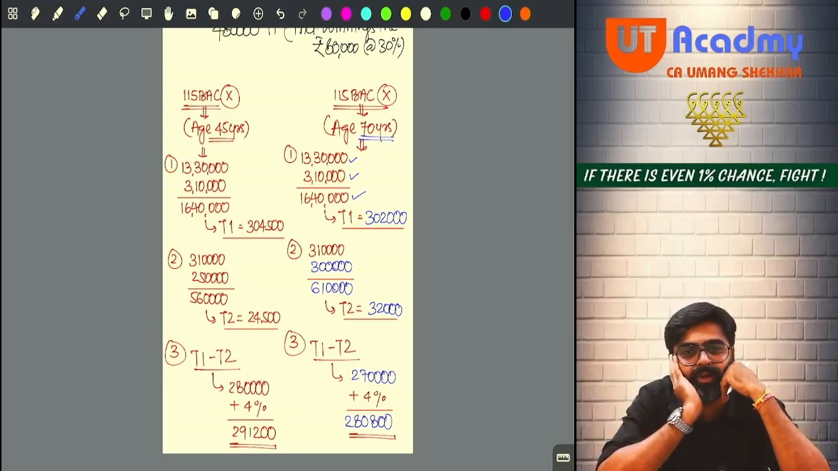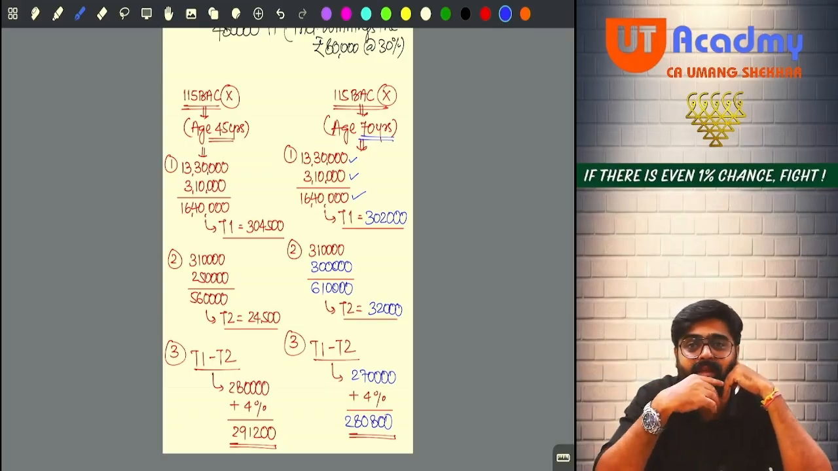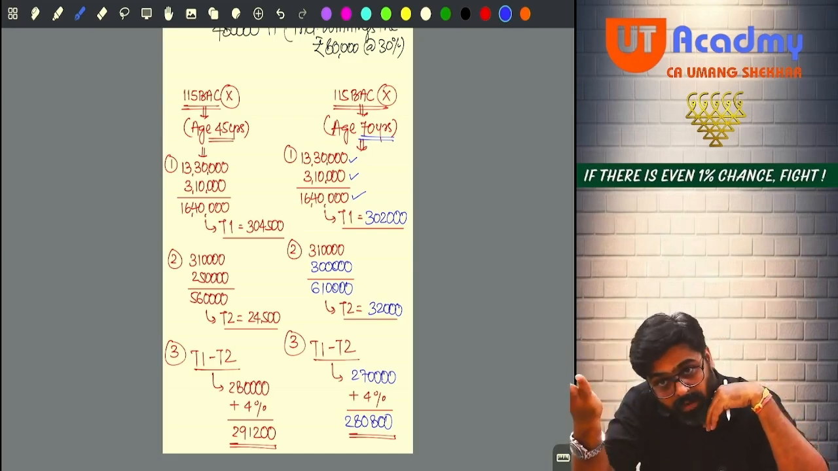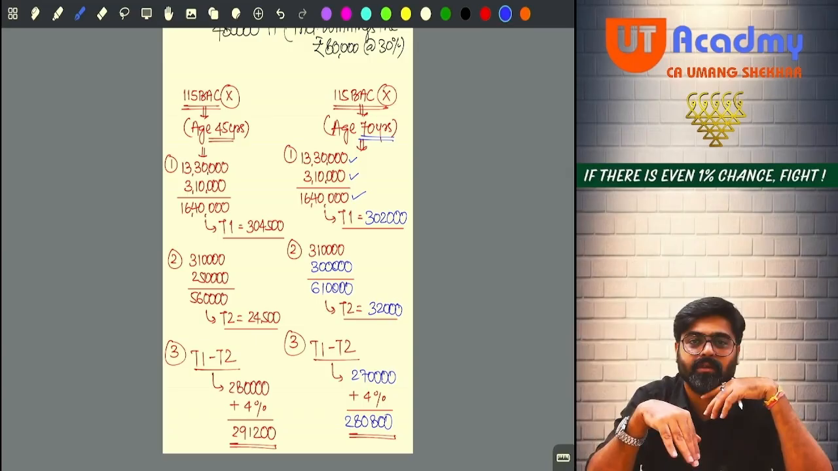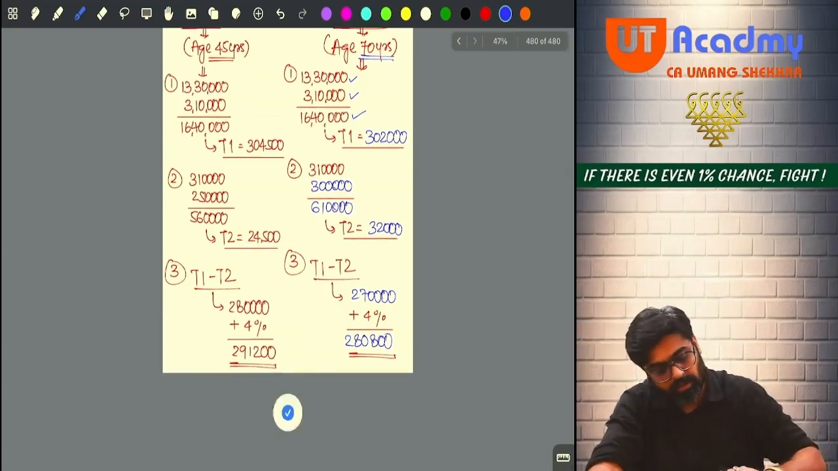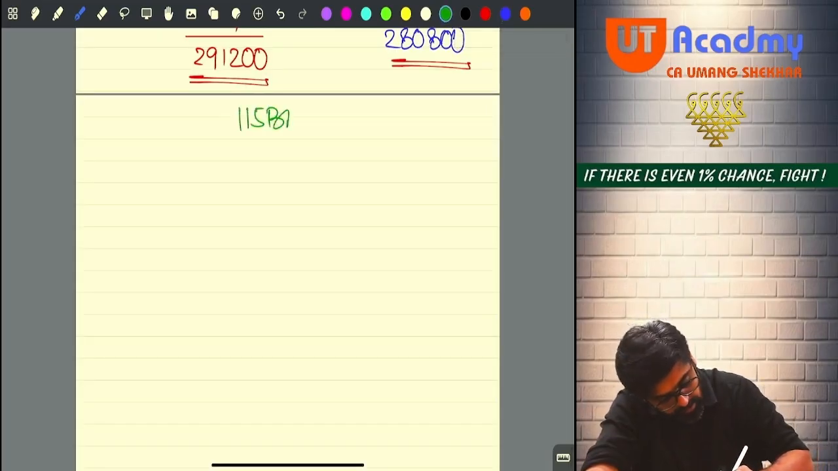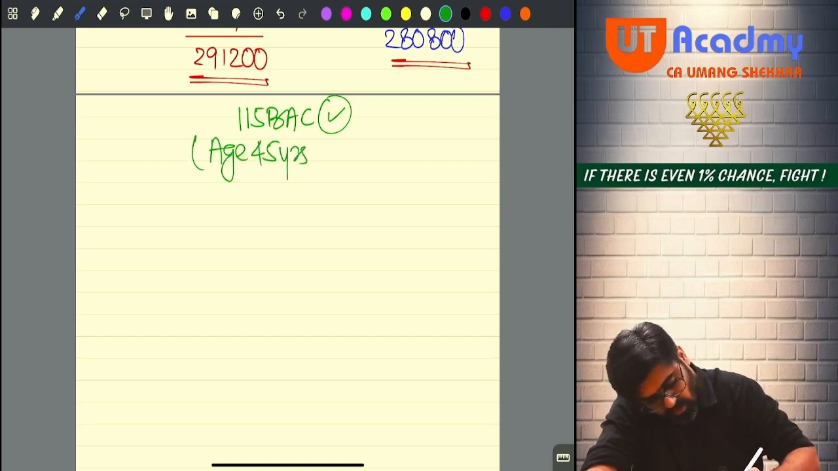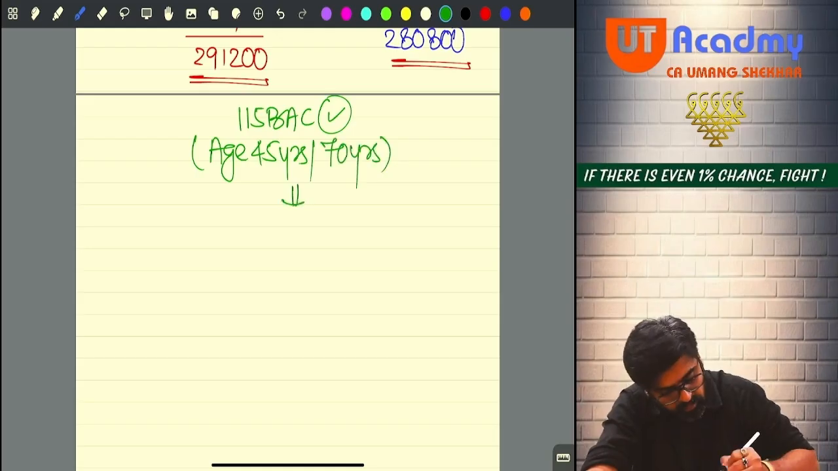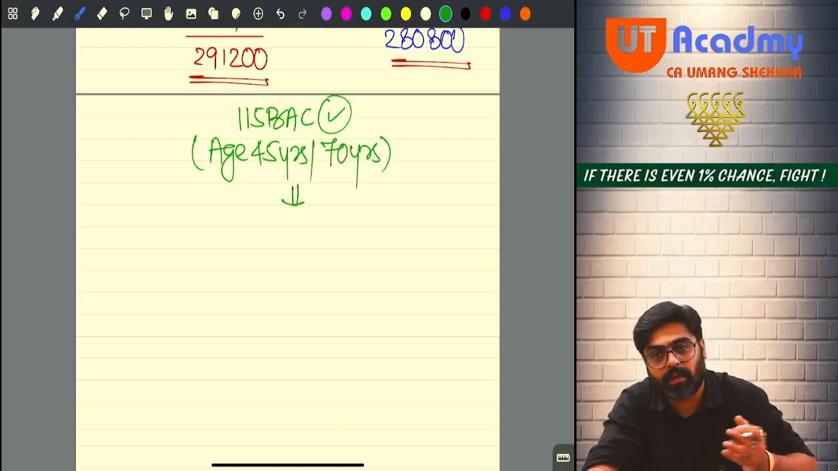Hello sir. But the tax will not be same. The tax rates are different over there. So we are supposed to apply the tax rates of 115 BSE and calculate this tax. Getting my point? So what we are going to do now? Pay attention. I am going to say that now the assessee is following 115 BAC. And now whatever his age, 45 years or 70 years will not make any difference, because the basic exemption limit at both the places is the same.